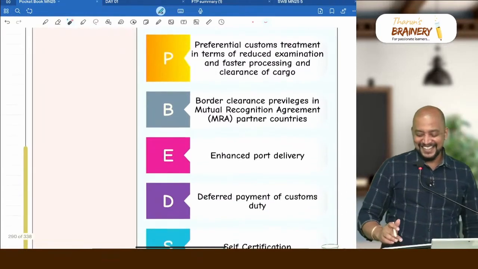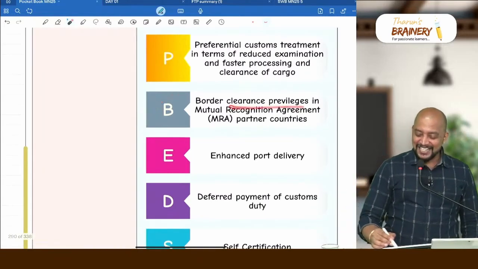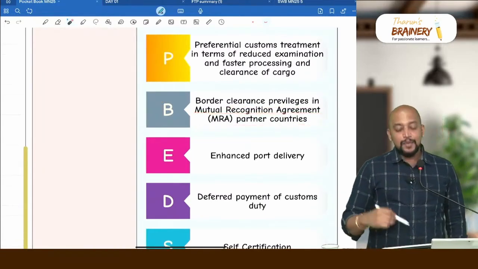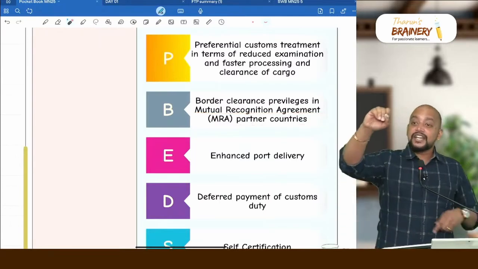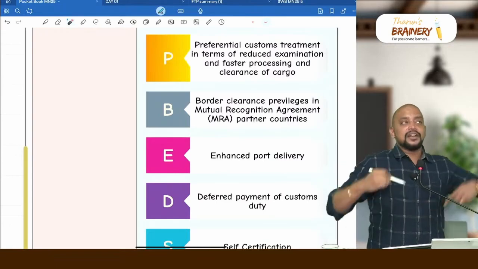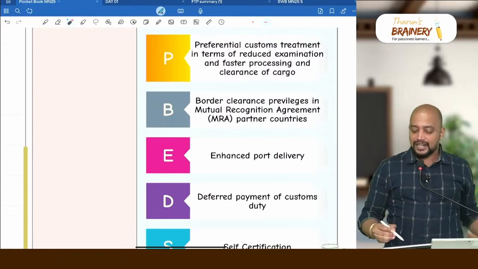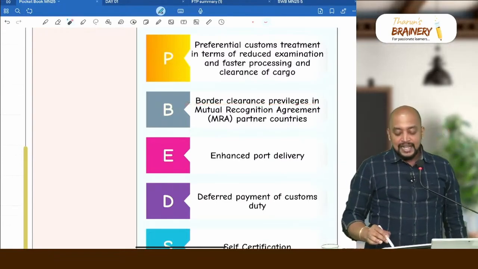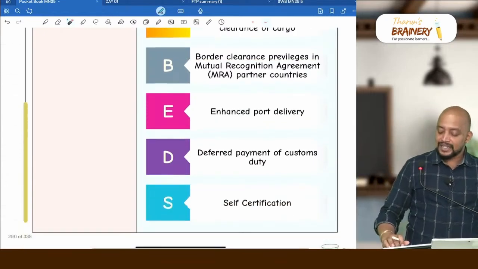Then border clearance privileges in mutual recognition agreement partner countries. Border clearance privileges means we are giving preferential treatment here. Same way, the countries with which India has a trade agreement, there also we get the preferential treatment, that is these border clearance privileges, and enhanced port delivery, that is priority.